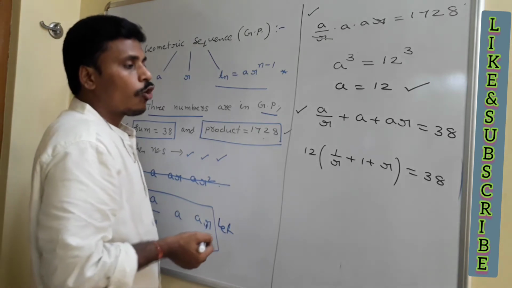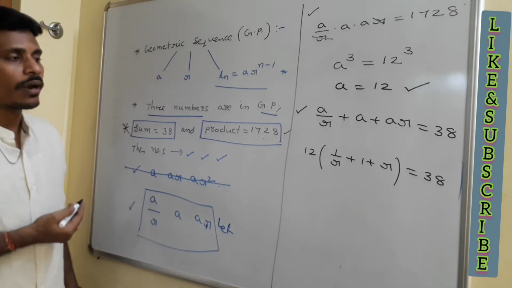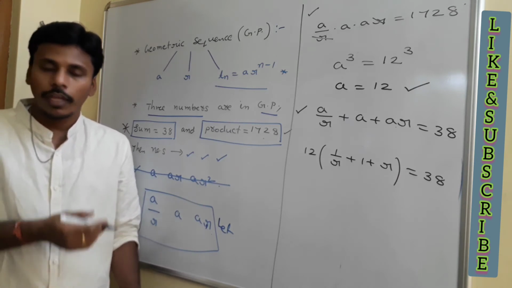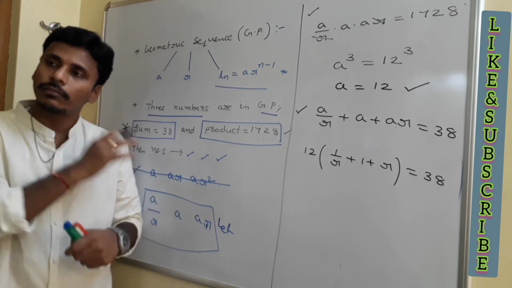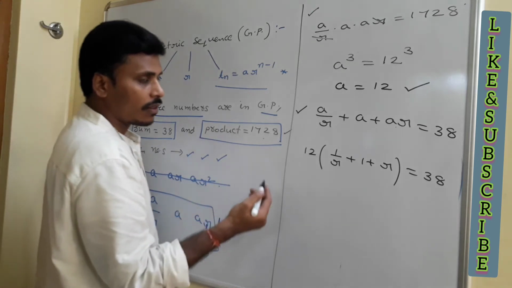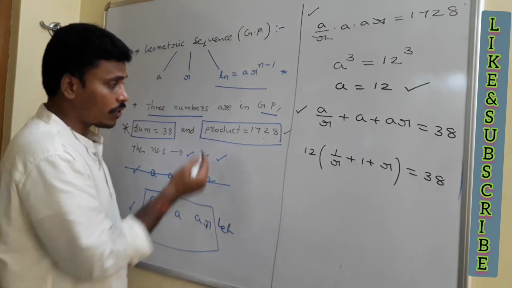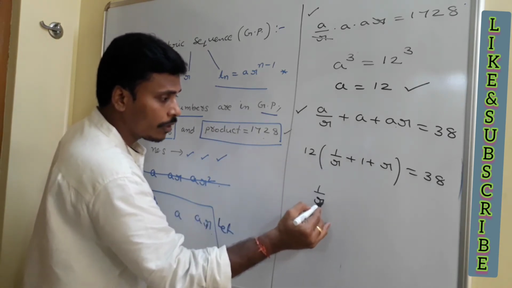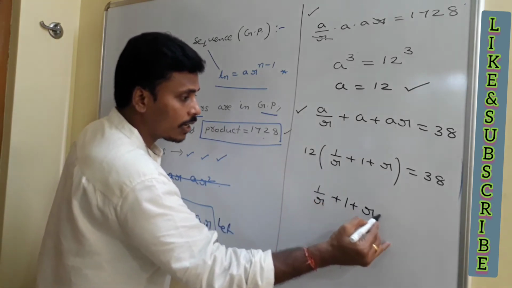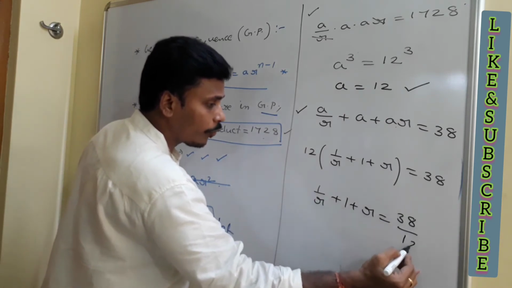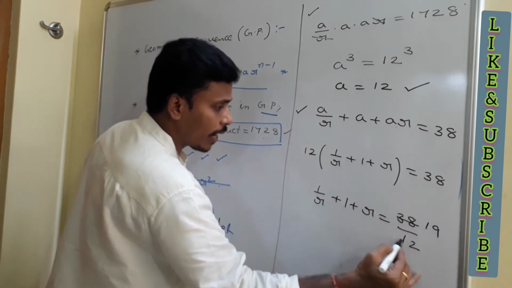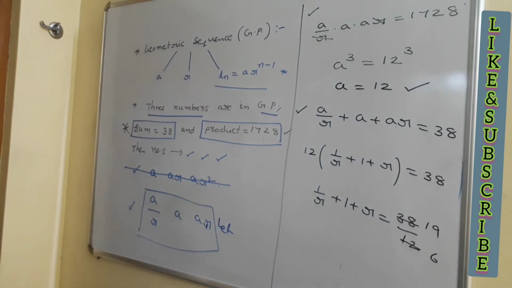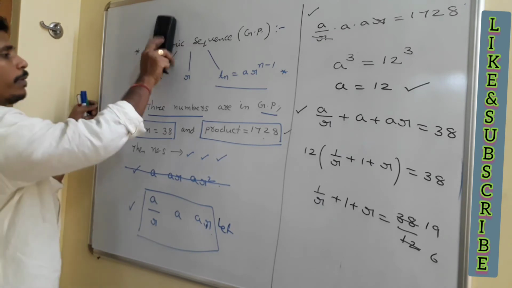To find the value of r, you may proceed by making a quadratic equation. If you solve that quadratic, you will get the value of r. If you have a perfect value of r, then there is a geometric progression, or otherwise sometimes you can't get the geometric sequence with the given relations. If you move the 12 to that side, what I have is 1 by r plus 1 plus r is equal to 38 by 12. And if you do cancellation, 2 19s and then 2 6s. Is it right?